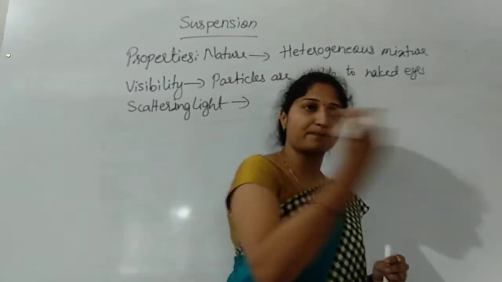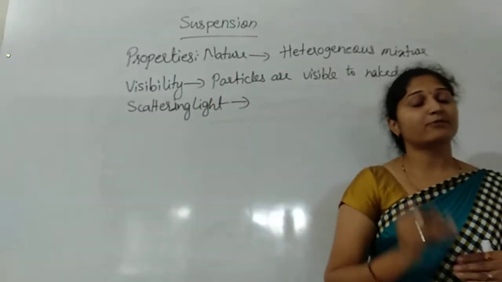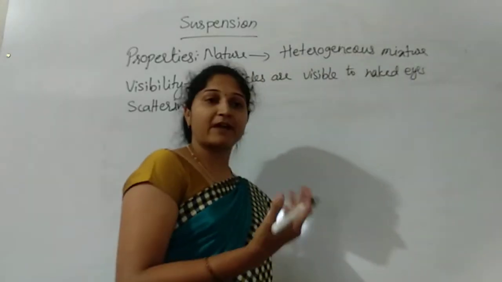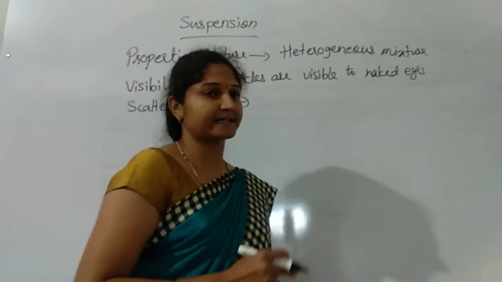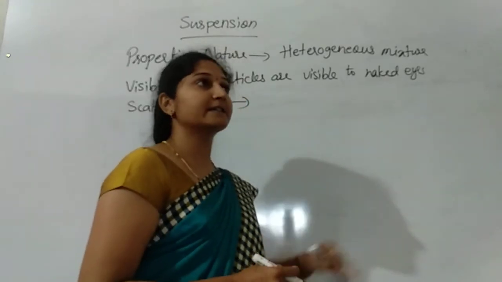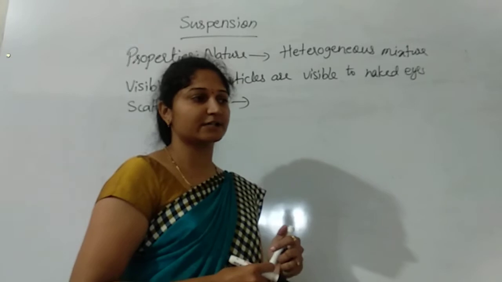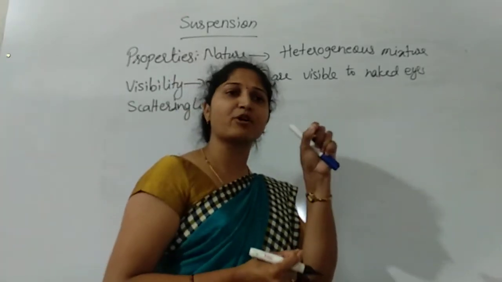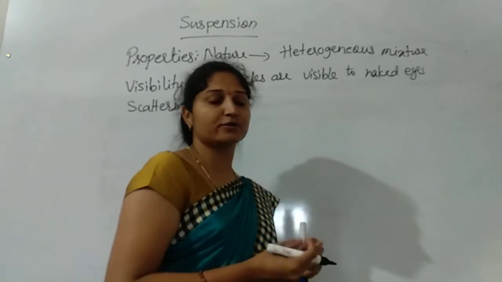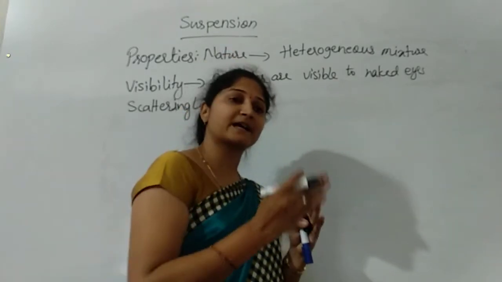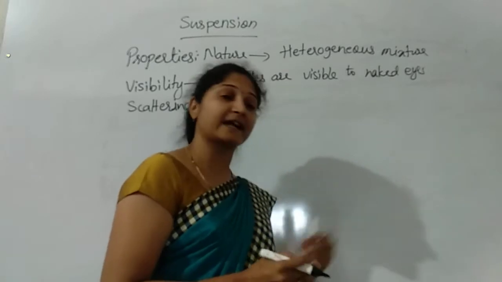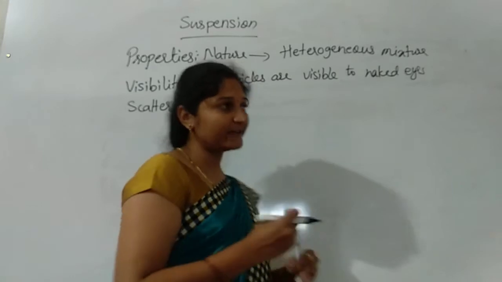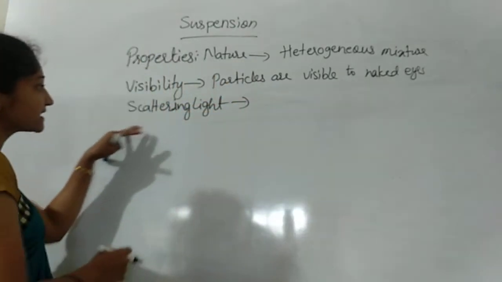Light can travel in vacuum also. In our surroundings, in a room, even a small light passes through a slit or an open window, and we can see the dust particles in the path of that light.